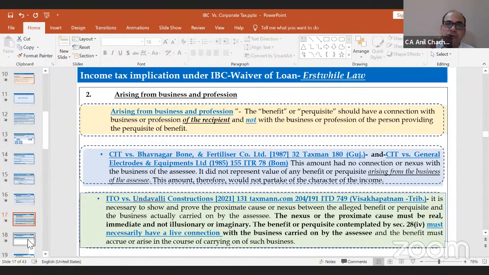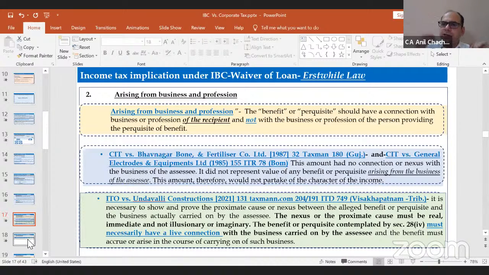And what is the meaning of arising from business and profession? It has not been defined. So from the judicial pronouncements, we will discuss it. The benefit or perquisite should have a connection with the business or profession of the recipient, and not with the business or profession of the person providing the perquisite or benefit.